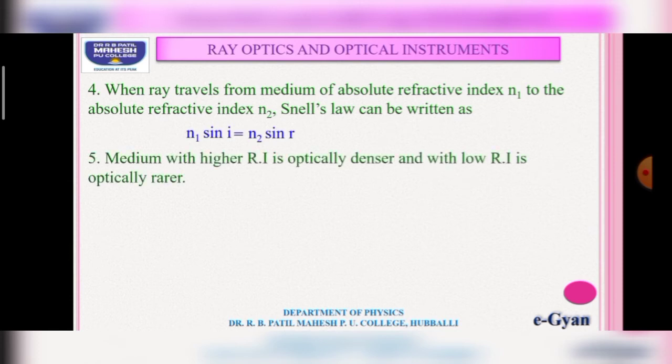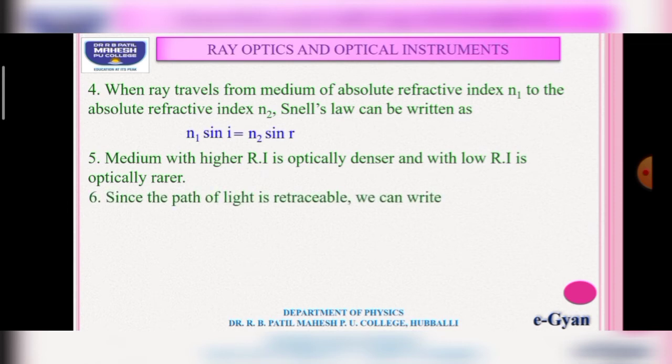Fifth point, a medium with higher refractive index is optically denser and a medium with low refractive index is optically rarer. For example, if you take an air medium, the refractive index is low. If you take a glass medium, the refractive index is high, hence it is optically denser. Glass is optically denser and air is optically rarer.